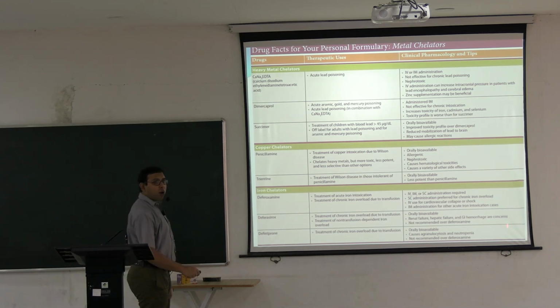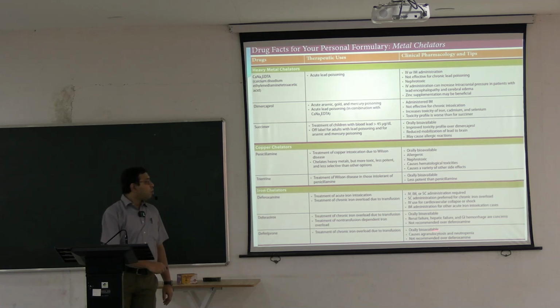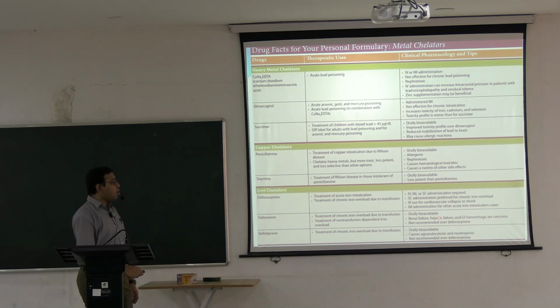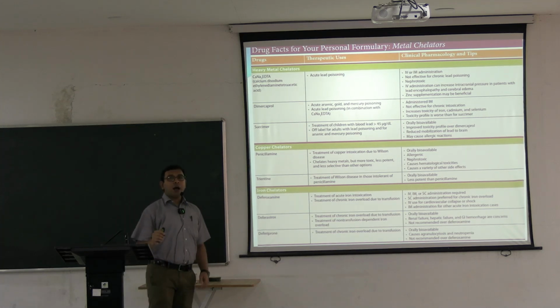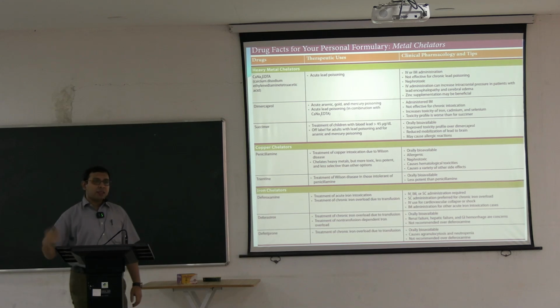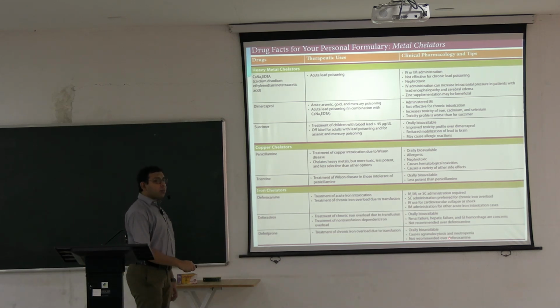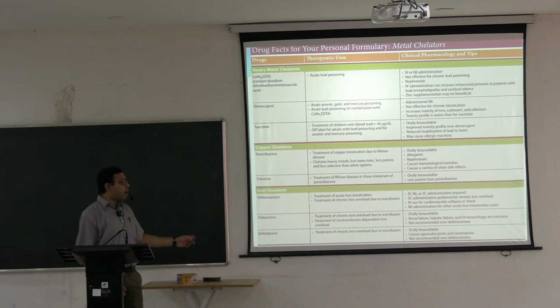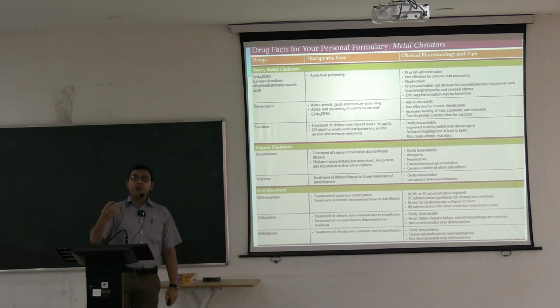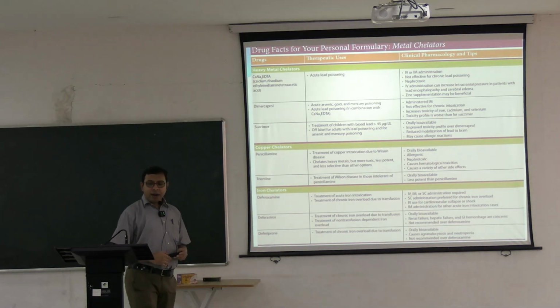But the problems are always there with all these chelating agents. Most of these are nephrotoxic. So renal failure, hepatic failure, gastrointestinal hemorrhage can happen with all of these. All of these are allergenic, and anaphylaxis and anaphylactoid reactions can happen. Some cause agranulocytosis and neutropenia. Neutropenia means the neutrophil count can decrease, so the chances of infection increase. So this is in a nutshell about the chelating agents.